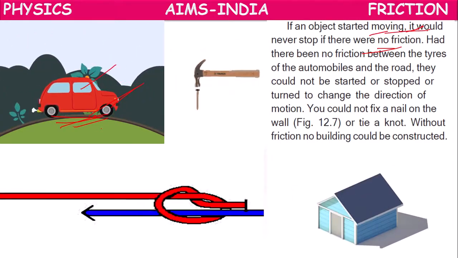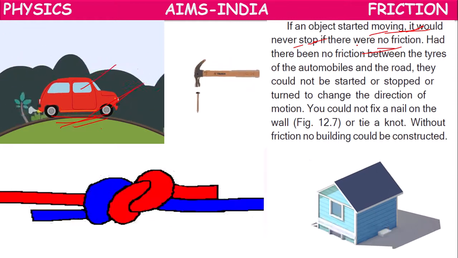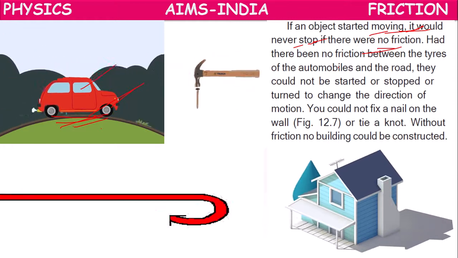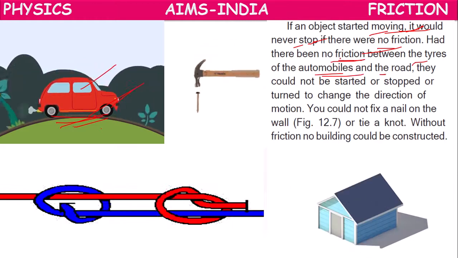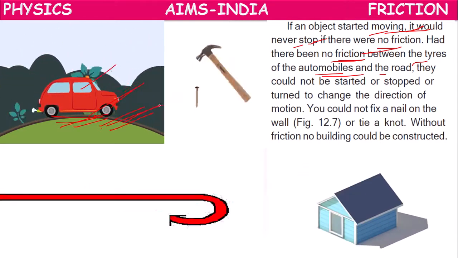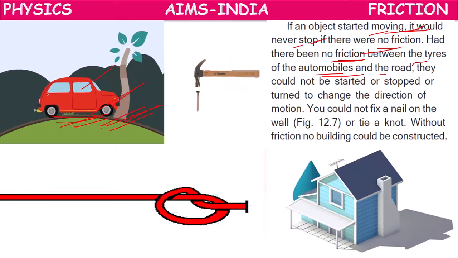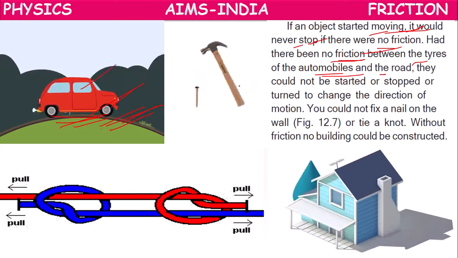It never stops if there is no friction. Because of friction between the tires and the road, the car is getting stopped. We are able to start the car and stop the car only because of the friction. Without friction, we cannot start it, we cannot stop it.